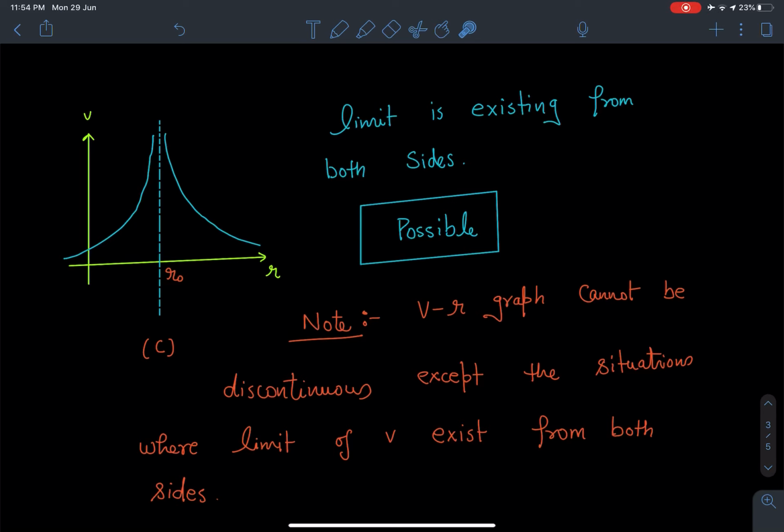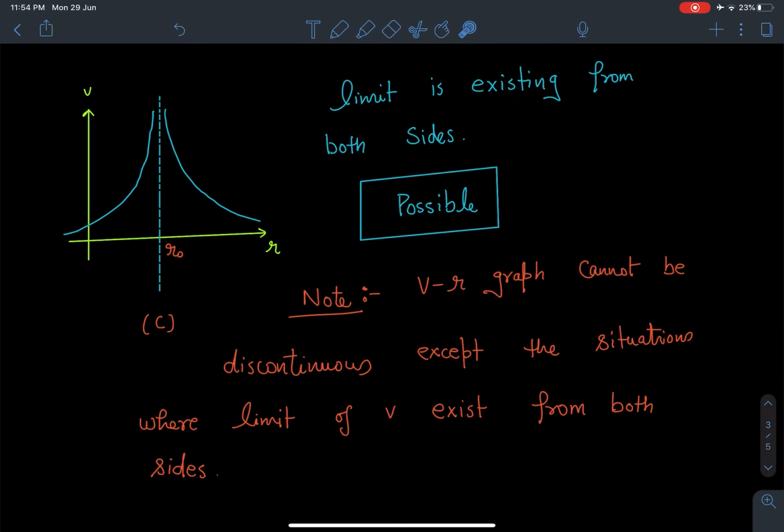And we can say here that for zero displacement, zero work is happening. It's very much possible that either the force was negligible or the force was finite. So such discontinuities will be allowed in the case of a potential versus R graph.